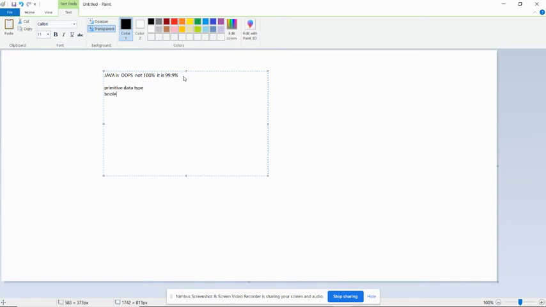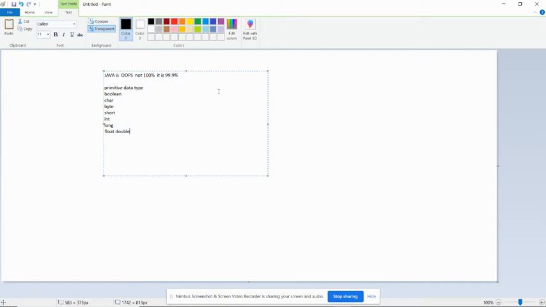They are boolean, character, byte, short, integer, long, float, and double. These are the basic 8 primitive data types, due to which Java is not a 100% object oriented language.